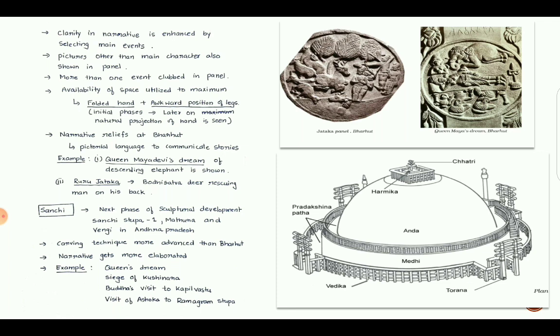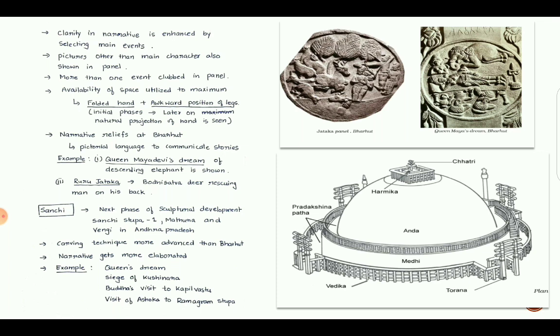The next sculptural evidences are found from Sanchi Stupa. In the previous chapter, we have seen the structure of the stupa, which we can see in the image here. The stupa has a mound which is called anda, and a medhi, which is a pradakshina path, a circumambulatory passage. In this stupa, there are two circumambulatory passages, which is a unique feature. We can see the boundary, which is called Vedika, and four gates, which are called Torana. At the top, we can see Harmika and the Chhatra.